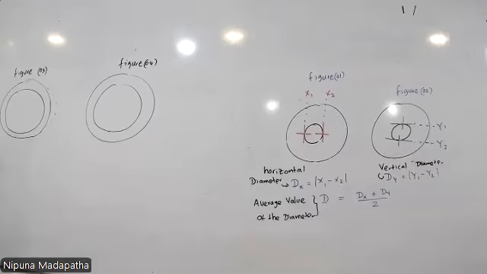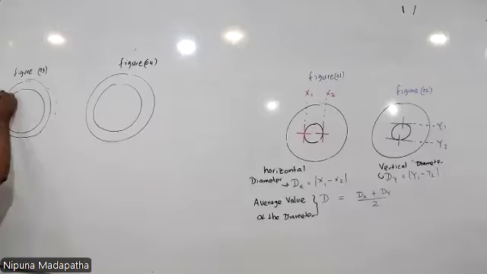Tell me, what are the two positions you choose to get the external diameter? Suppose you are going to get the external horizontal diameter of this tube. What are the two positions where you need to focus the cross wires? We need to focus on this point, the leftmost outer point of the rubber tube.